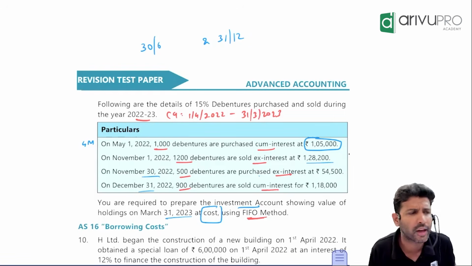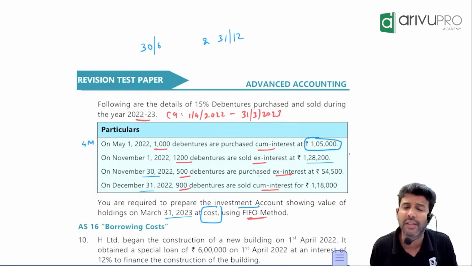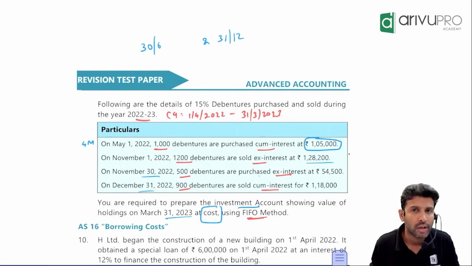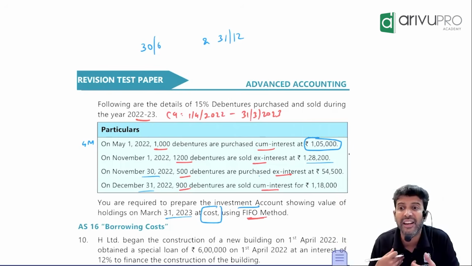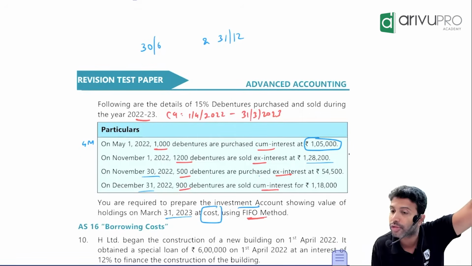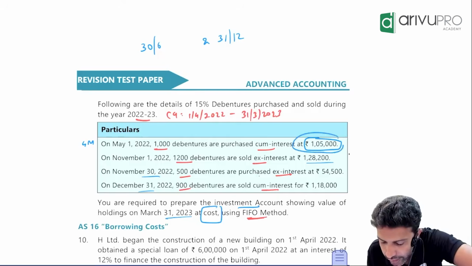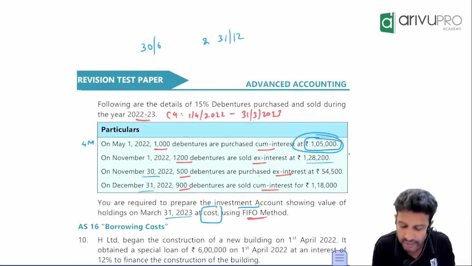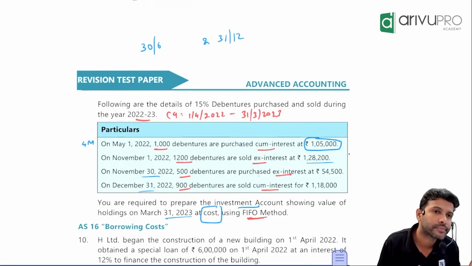Are they your cousin? Are they your family member? If they have lost one interest, they will let go or they will collect it from the other party. You have purchased, they have sold, means that 4 months' interest they will collect it from you or me. Yes or no? How many months interest did they lose? 4. That 4 months' interest is included in the purchase price. That's the reason they are saying it as a cum-interest purchase. Everyone got this?